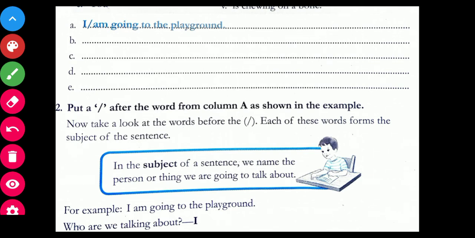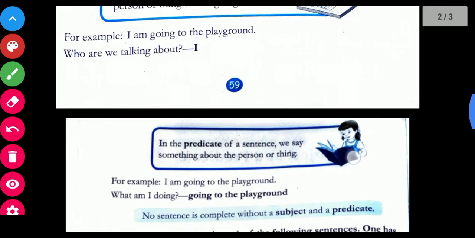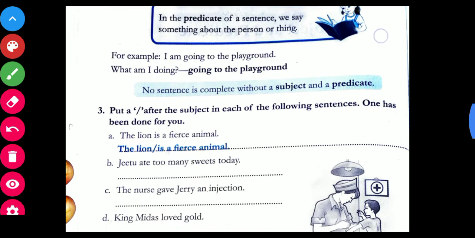I have already explained how to do that. Next, take a look at the words before the slash. Each of these words forms the subject of the sentence. As I had already told you, the words coming before the slash are the subject because they answer the question who or what, and the words after the slash are known as the predicate. This we have already covered.